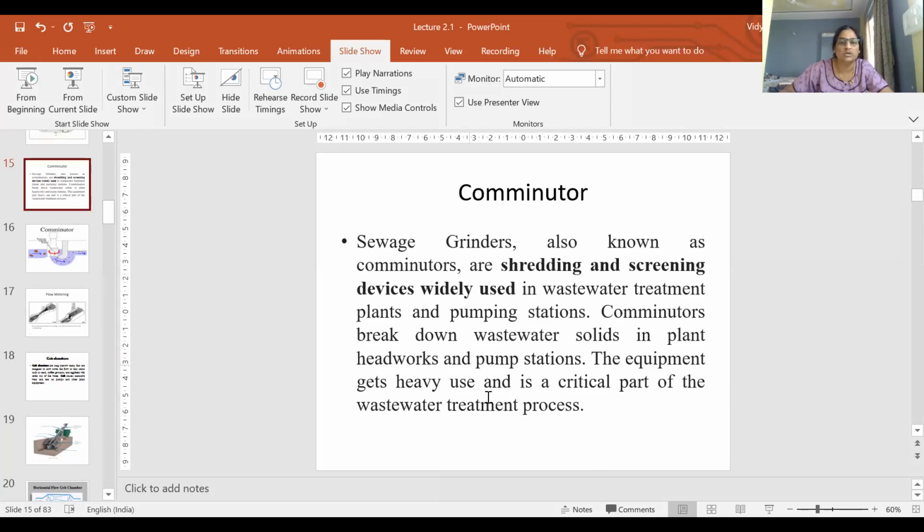So before that, you write down comminutor. What is the function of a comminutor?